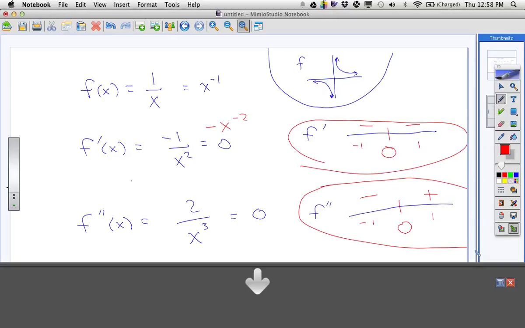You do have a change in concavity, right? Look at this. Concave down, concave up. But there's not an inflection point. So the question was, where's this graph concave down? Yes, the number line would be good. Less than 0. Where's this graph concave up? Greater than 0. Okay? Is there an inflection point? No. Right? So that's what this idea of where f prime or f double prime is undefined comes in, and what it would look like on a number line. And we have to consider it with what's going on.